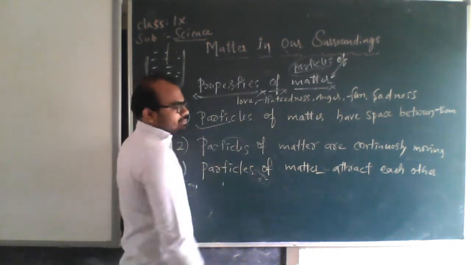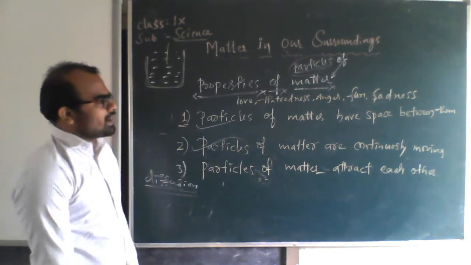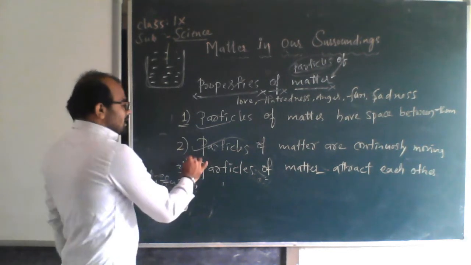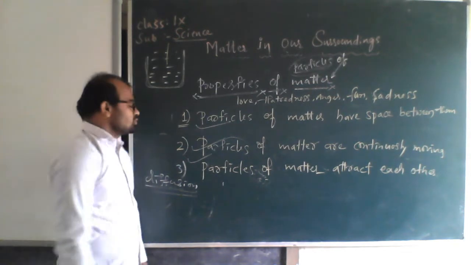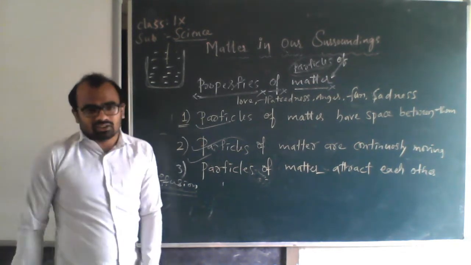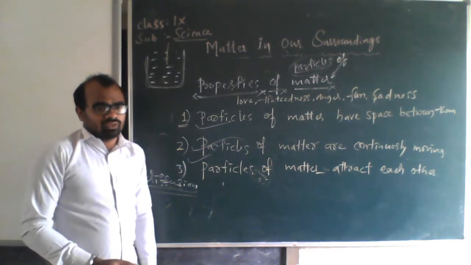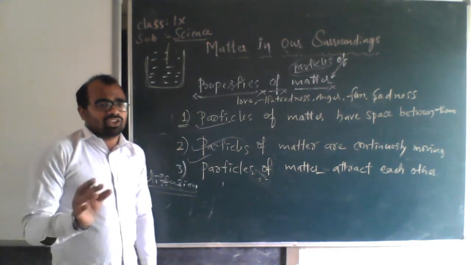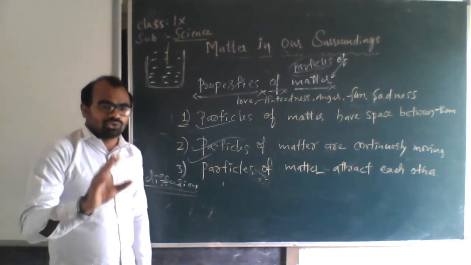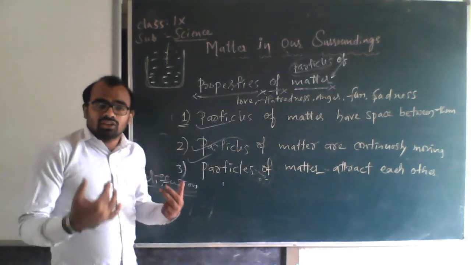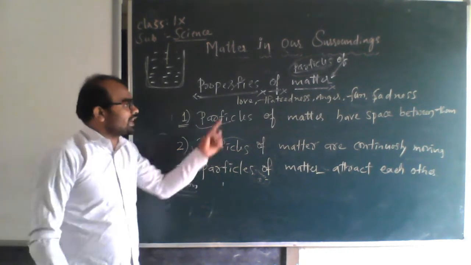Particles of matter have space between them. We already gave an example. Particles of matter are continuously moving. Particles of matter attract each other. You know examples of matter. These are the things you have to understand, and you have to be very perfect in this. If I ask you to give some examples of matter, you should be able to give them. If I ask for examples which are not matter, you have to be able to write them.